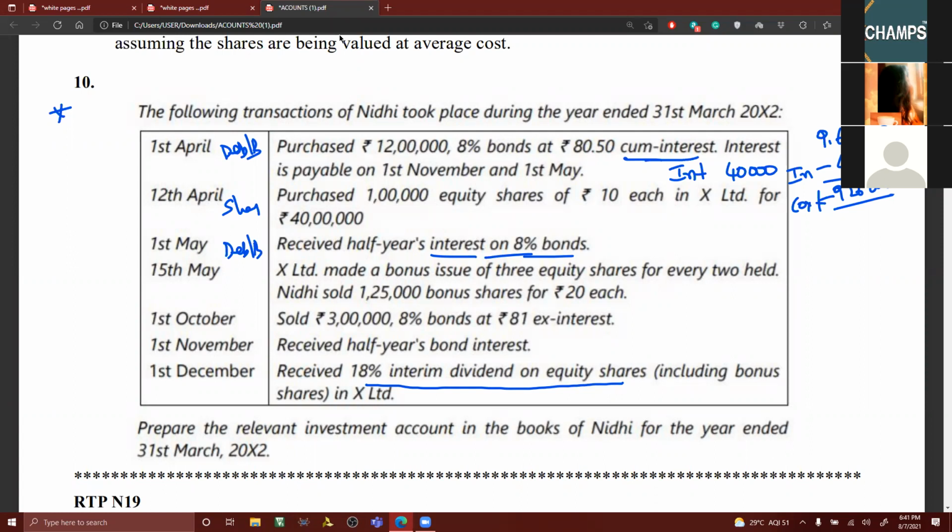Half year interest on debentures means on what amount you will be calculating, my dear friends? On 12 lakhs you will be calculating. 12 lakhs into 8% into 6 by 12. 48,000.